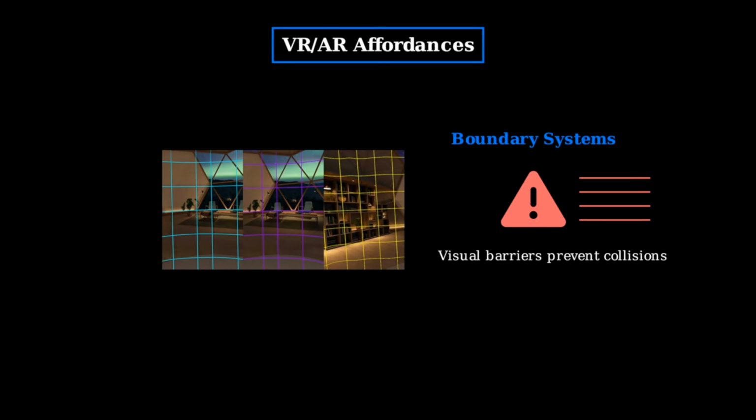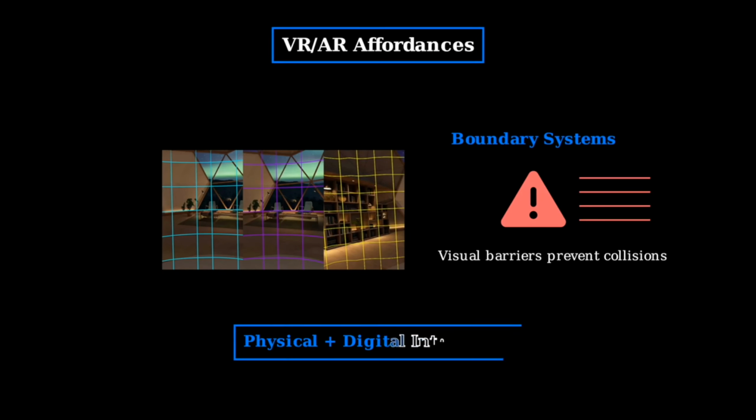Boundary systems create visual barriers that prevent users from walking into walls or furniture. These constraints are protective, not restrictive. These examples show how modern interfaces blend physical and digital interactions. Smart homes use our natural gestures and movements, while VR creates entirely new interaction paradigms that still feel intuitive because they respect how we naturally move and perceive space.